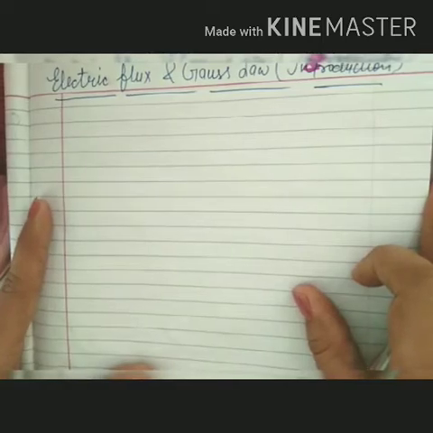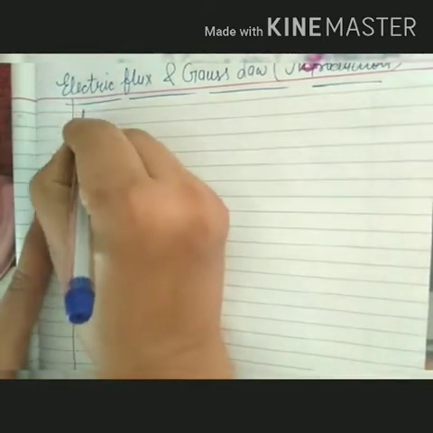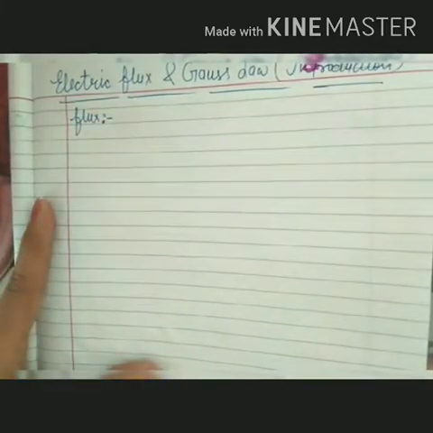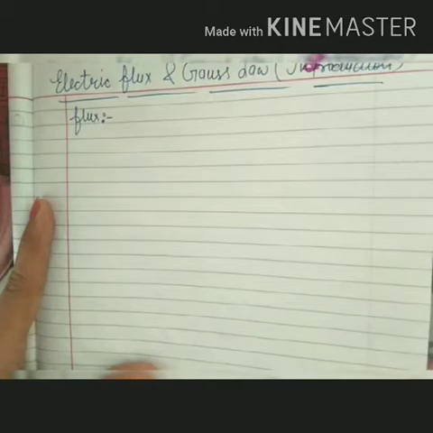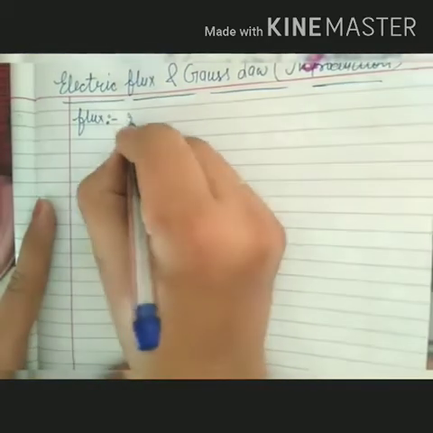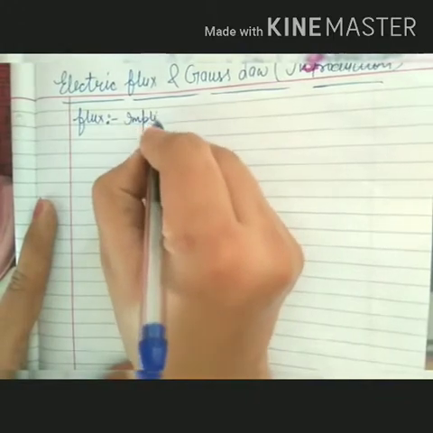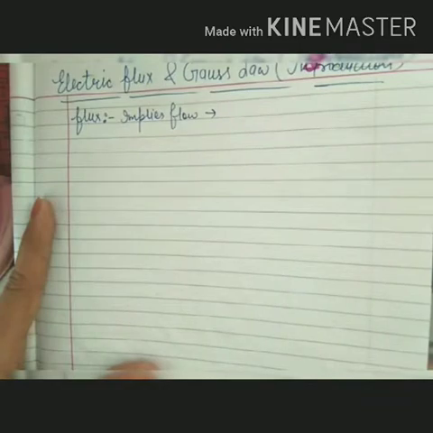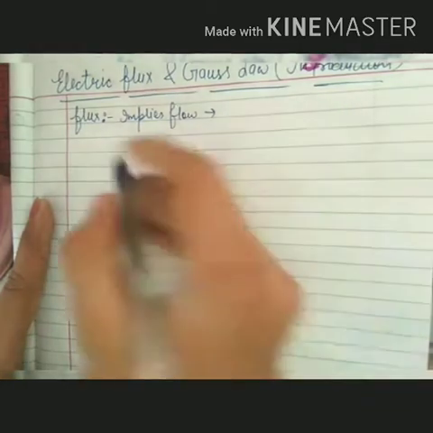Before going towards electric flux, let's understand the term flux. What is flux? Flux means some kind of flow. It implies flow. It is used to represent the strength of a vector field.